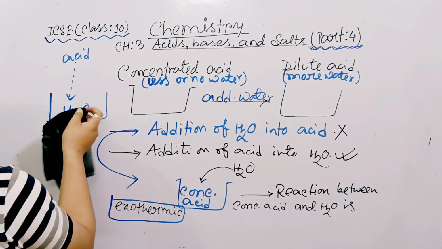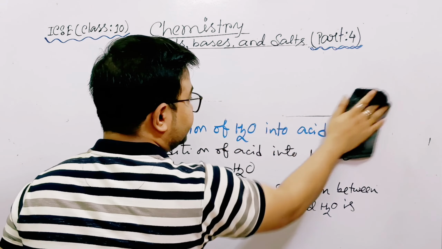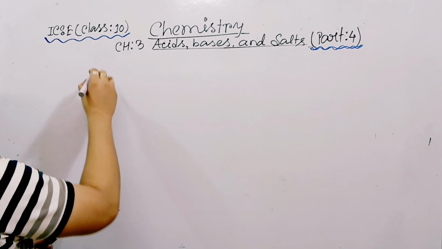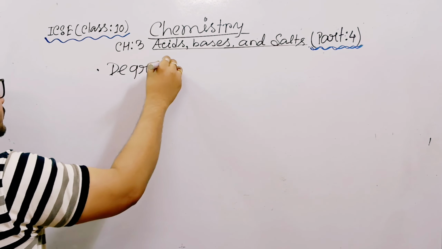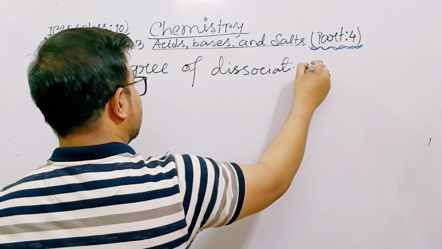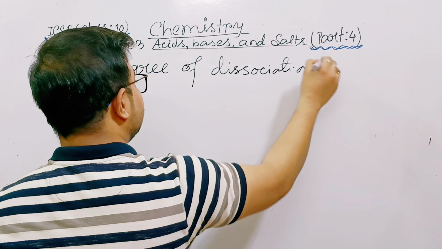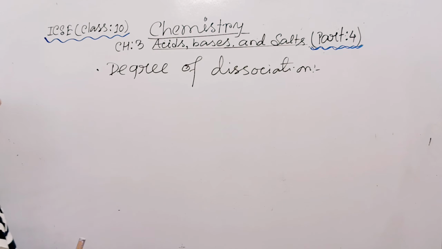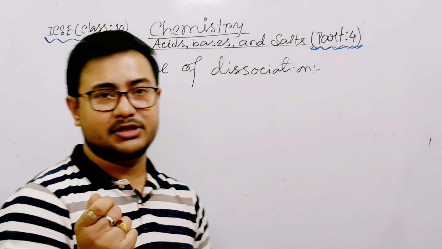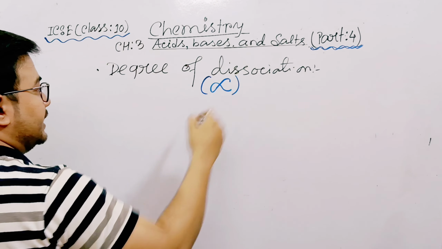Now our fourth topic is degree of dissociation. This concept we will have even in class 11 also. If you take science, then we have this concept again. In class 10 we have very little about degree of dissociation, because this is a high concept for higher classes. Degree of dissociation is represented by the sign alpha.